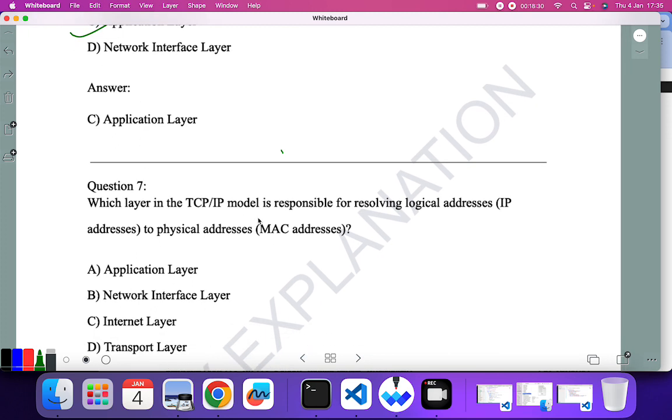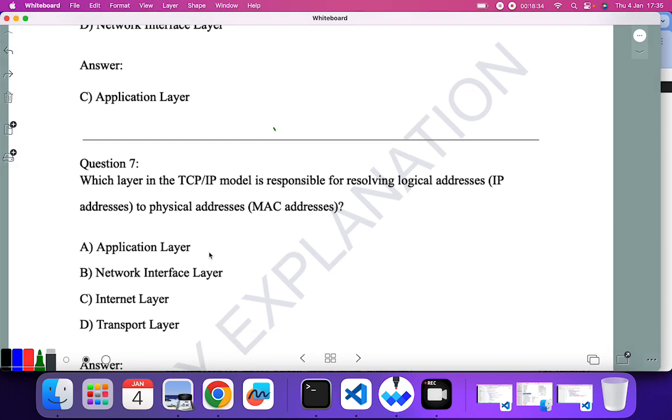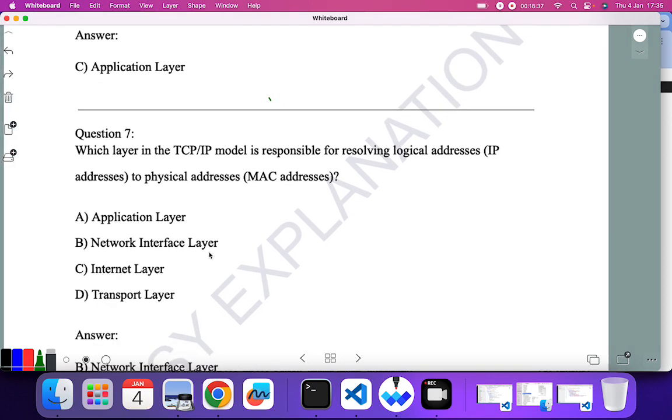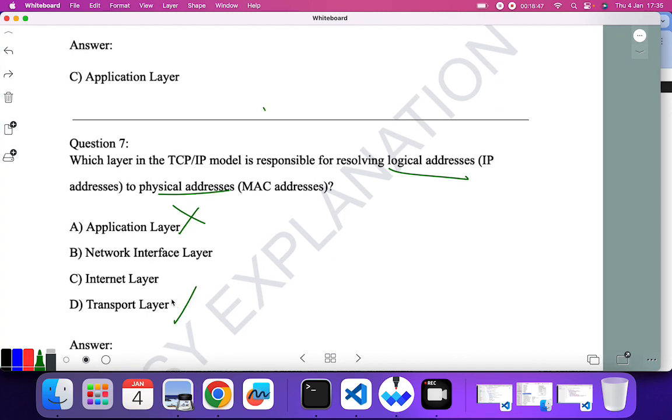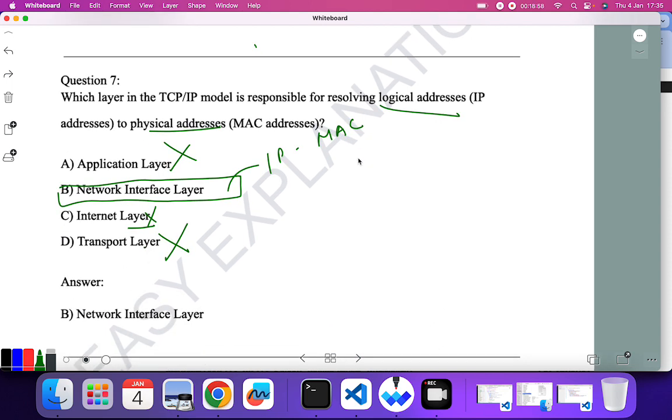Which layer in the TCP/IP model is responsible for resolving IP address to physical address? Which layer is responsible for resolving logical address, that is IP address, to physical address? Application layer, no. Transport layer, no. Internet layer, no. Network interface layer is responsible for resolving from IP address to MAC address. That is data link layer. It is equivalent to data link layer of OSI model.